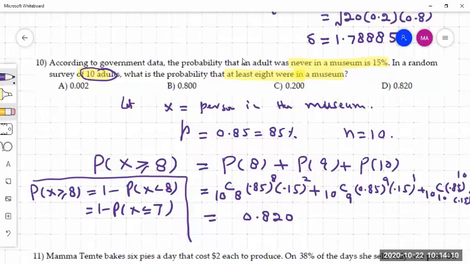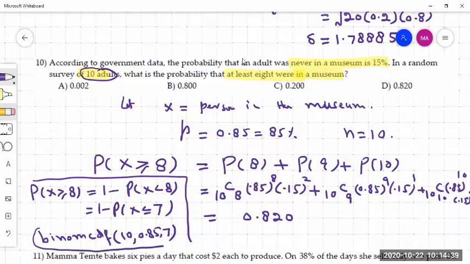If you have a graphing calculator, you can use binomcdf with n equal to 10, probability of success 0.85, and 7. This command gives the value for that part, and whatever answer you get, subtract it from 1 and you get the same answer as before.